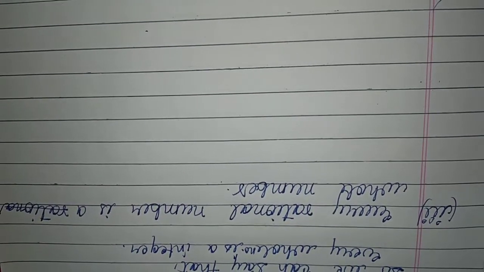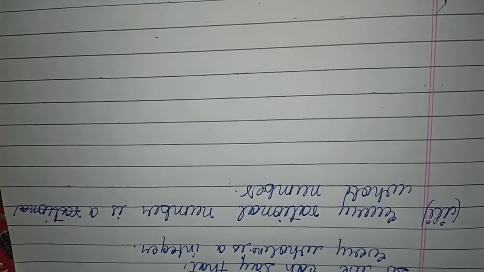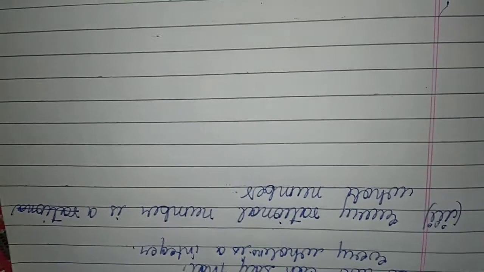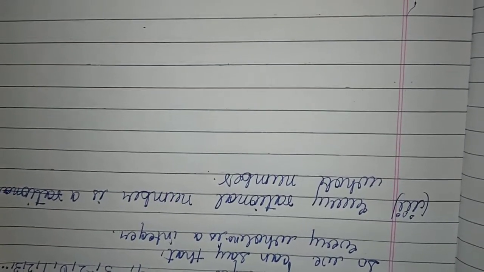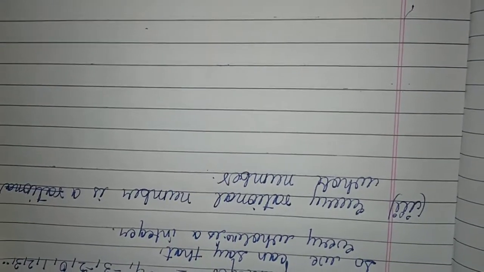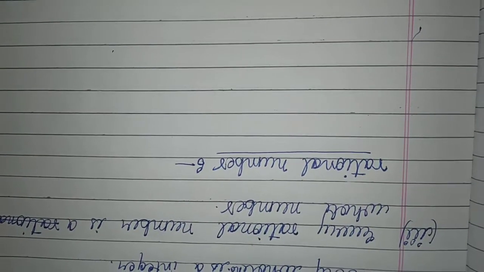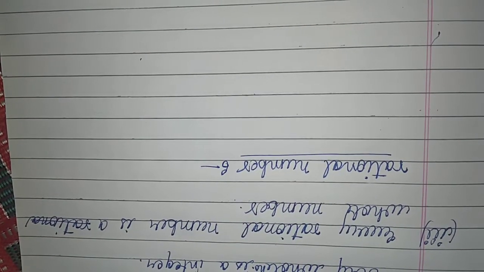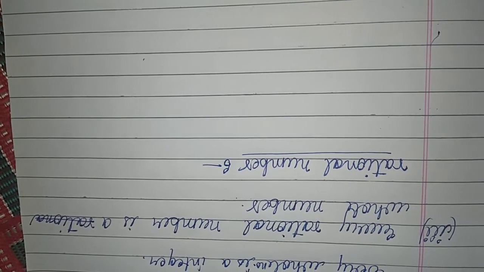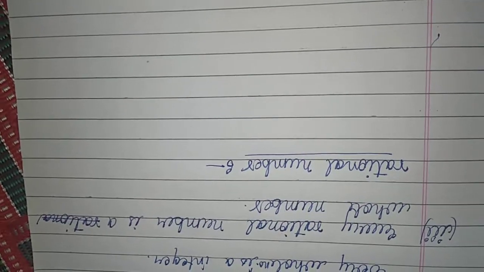Now our next question is: every rational number is a whole number. So let's solve it. Here again we consider rational numbers and whole numbers separately. As I told in the previous video, rational numbers are the numbers which can be written in the form of p upon q, where q does not equal 0.